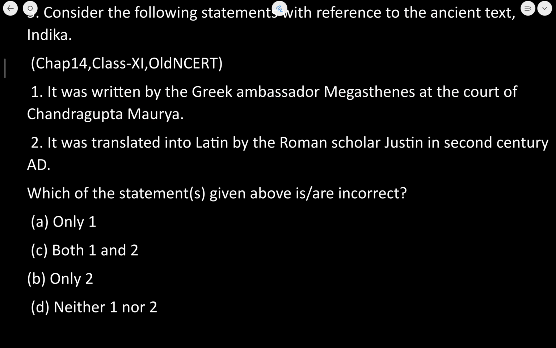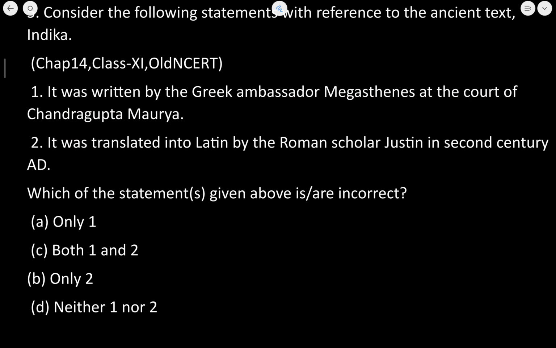Why is this wrong? Because it was not translated into Latin, it was translated into Greek. Greek writers have translated it, not Latin. So if the question is asked about the incorrect statement, only the second statement here is incorrect.